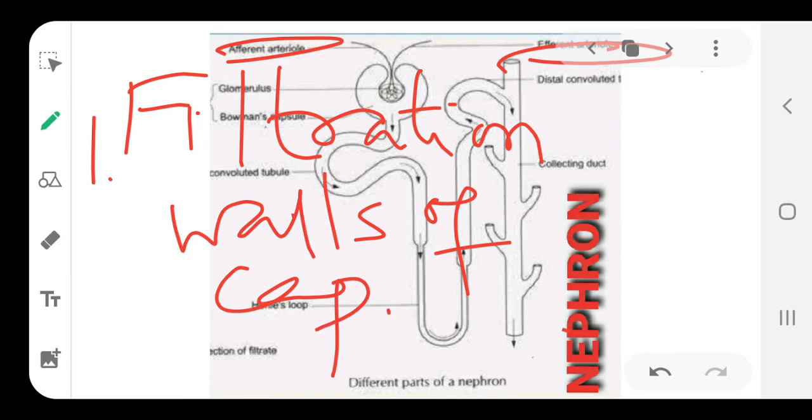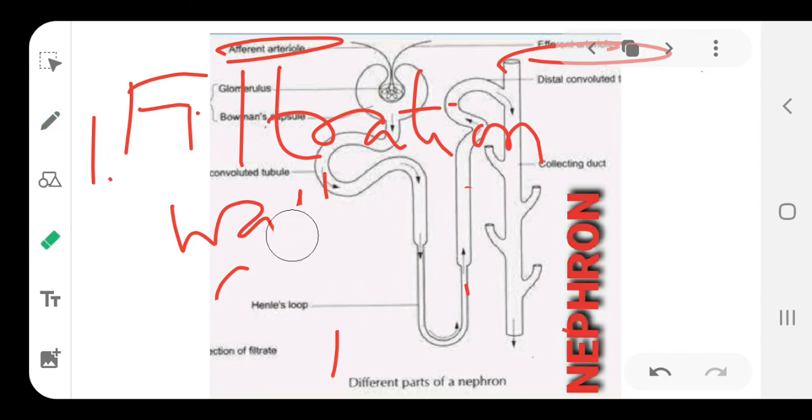and the Bowman's capsule, and enter the renal tubule. After filtration, the fluid enters the renal tubule that we have just described, made up of the proximal tubule, the loop of Henle and the distal tubule.